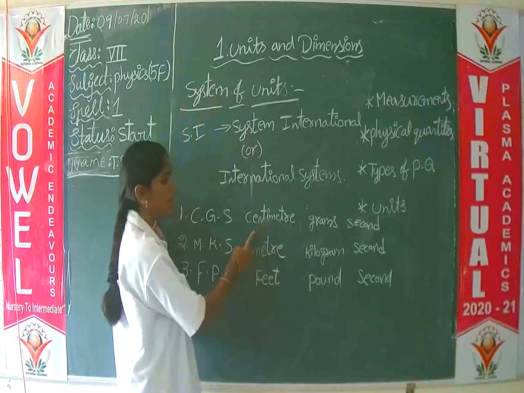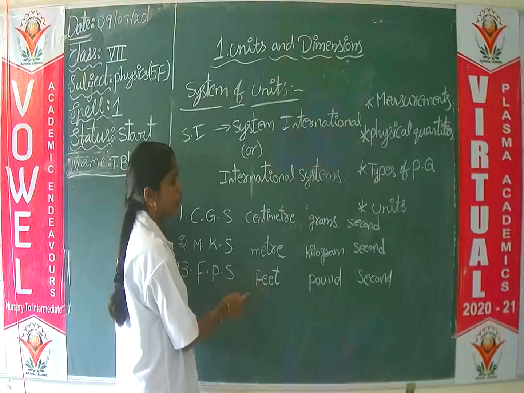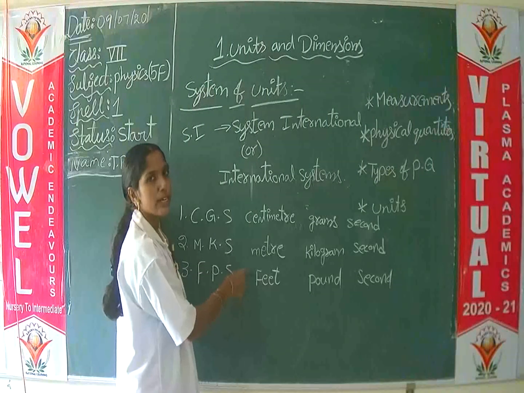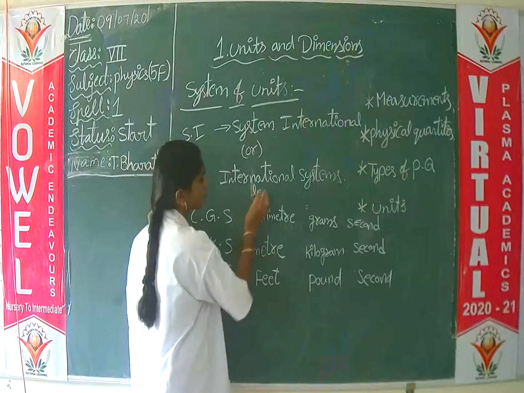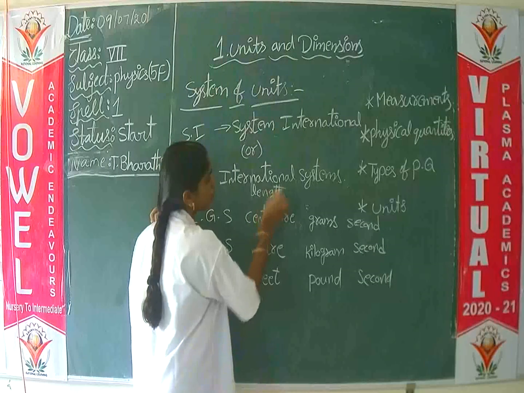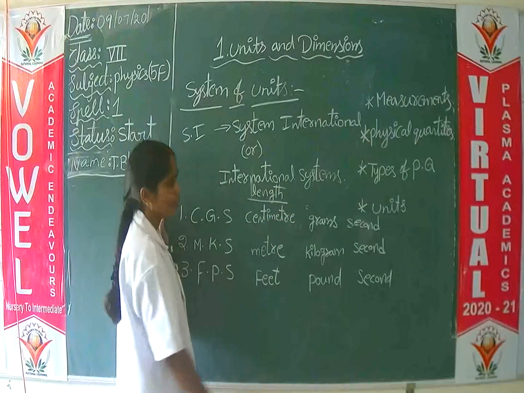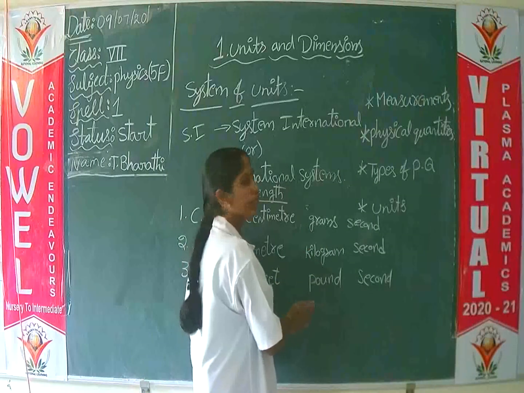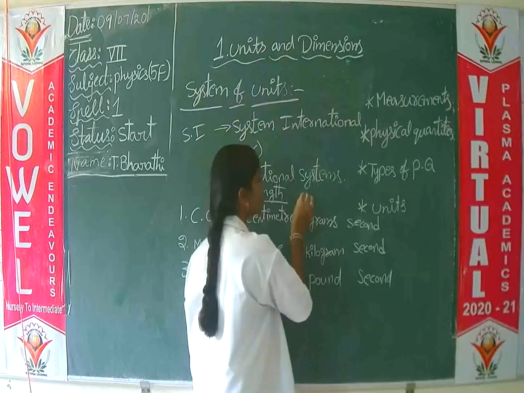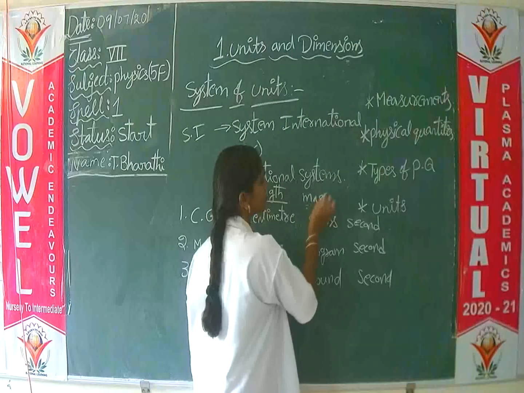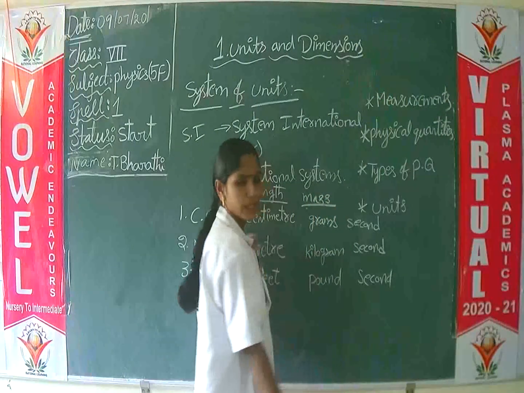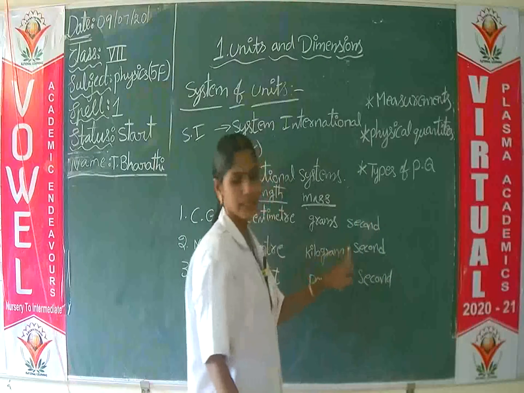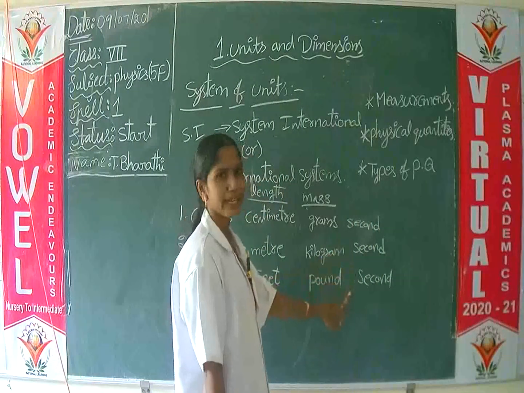Here centimeter, meter, feet, these all are measuring units of length. Grams, kilograms, pound, these are measuring units of mass. And here time is there. In these three, second is common.